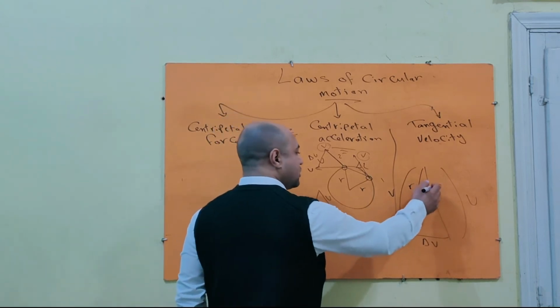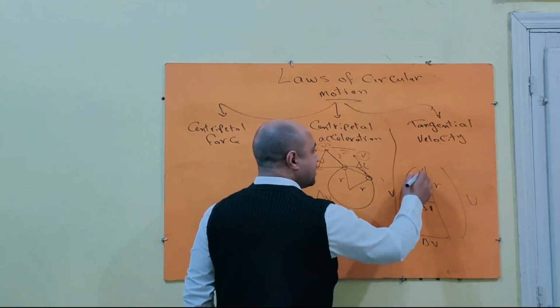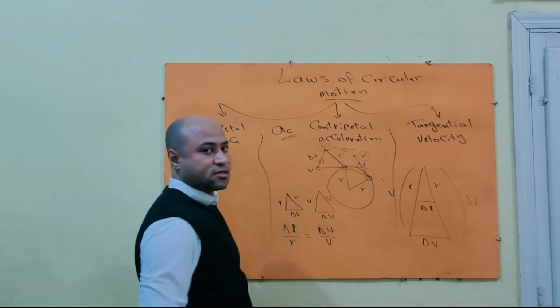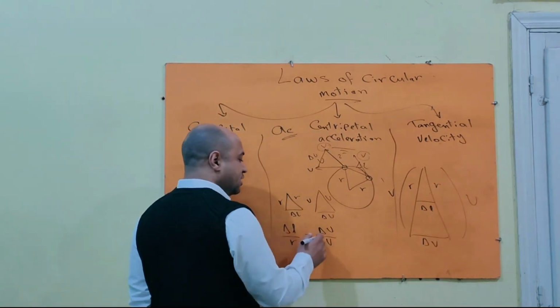Delta L over R equals delta V over V, because by increasing the side length, the base increases, so the ratio is constant.